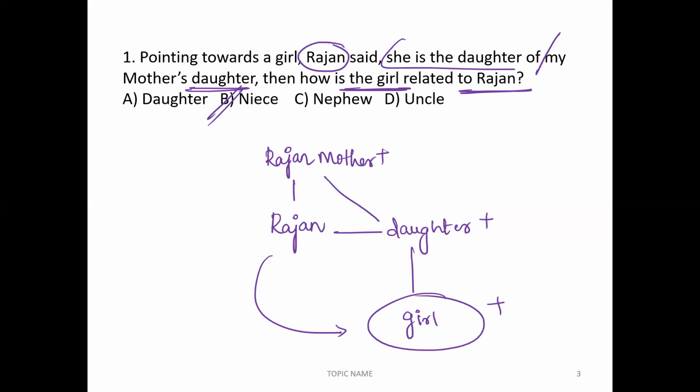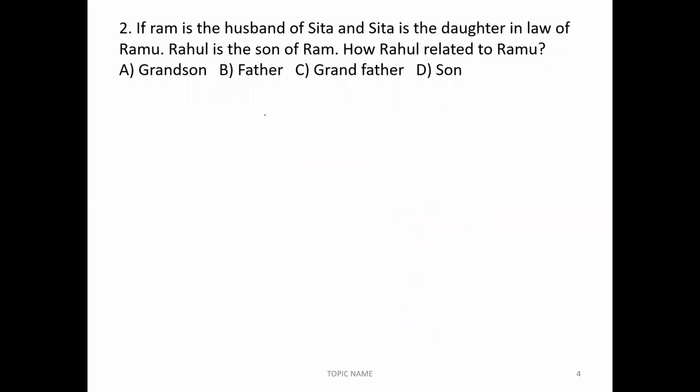Moving forward to question number 2. If Ram is the husband of Sita, and Sita is the daughter-in-law of Ramu. Daughter-in-law is nothing but son's wife. Here the person Ram and here the person Ramu. Sita is the daughter-in-law of Ramu.